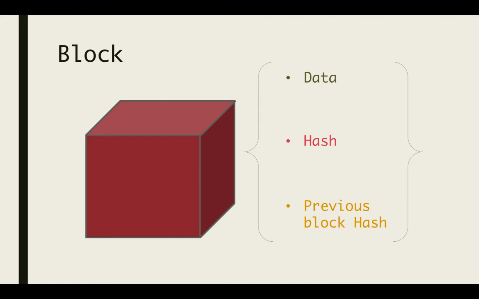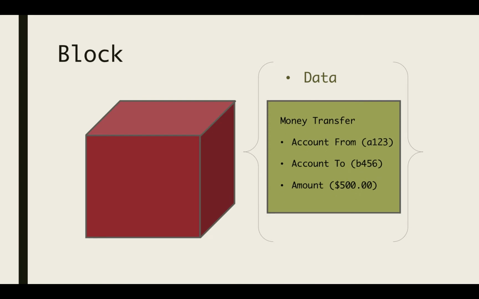Let's take a closer look at the block. Each block contains information such as data, a hash, and a previous hash. For example, a money transfer app contains account from, account to, and the amount to transfer as the data in each block.